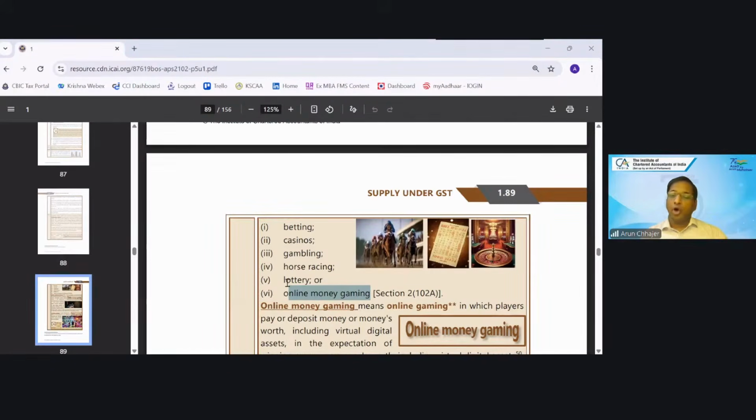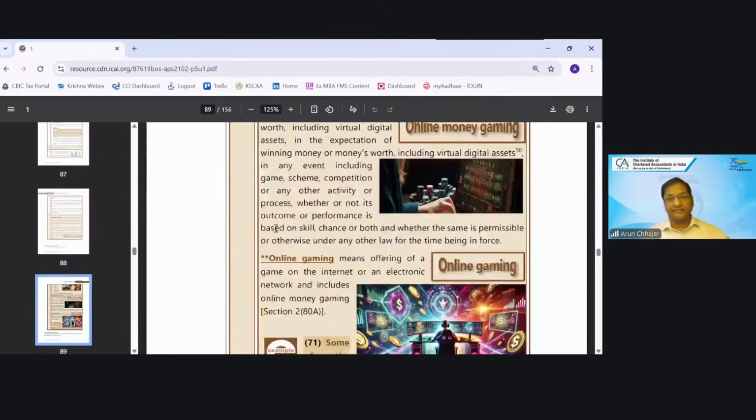Always remember, actionable claim is included in the definition of goods. So actionable claim, whether it is normal or specified, will always be goods. So online gaming is goods or service? Answer is goods. Yes, absolutely correct.